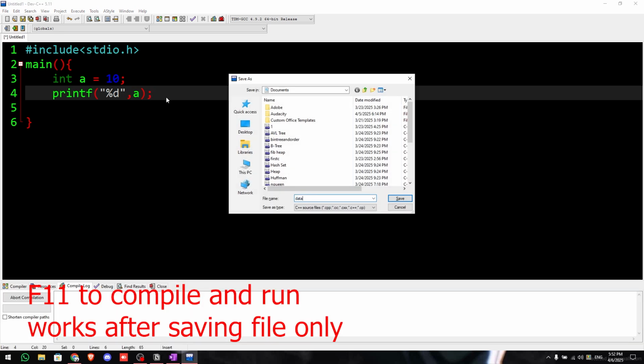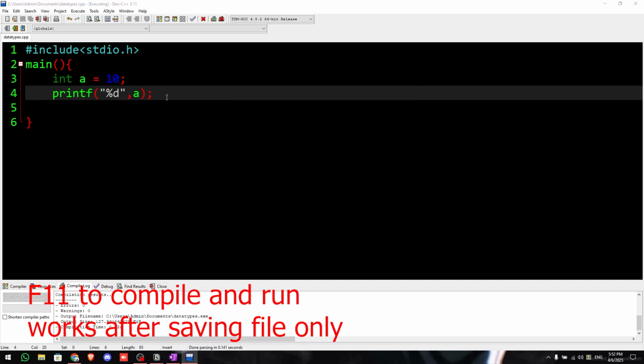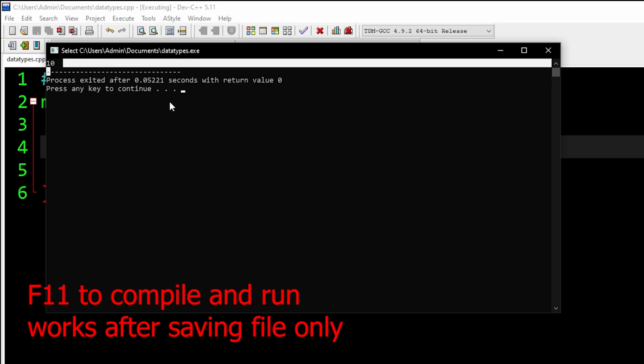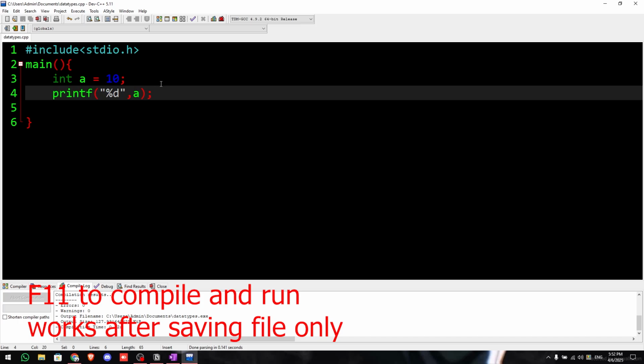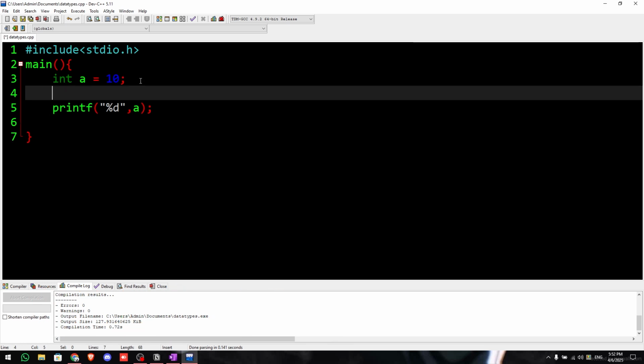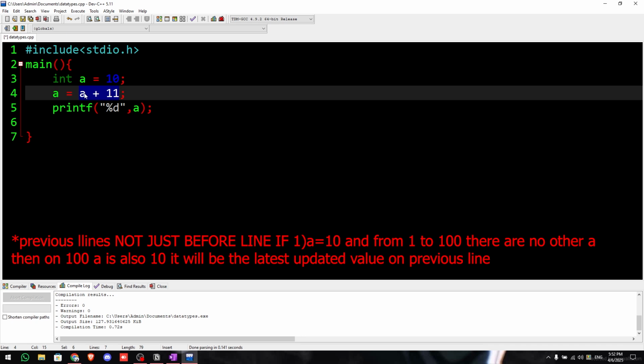So let us call this data types, and there 10. Okay, so now let us update 10. So I want to, let's say here we have a. Now I want to add, let's say, 11 to a. Okay, here do not get confused, this 11 is added to a. Now on the right side, what is stored, we will be only considering that in the previous line.